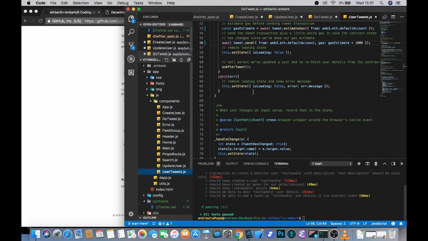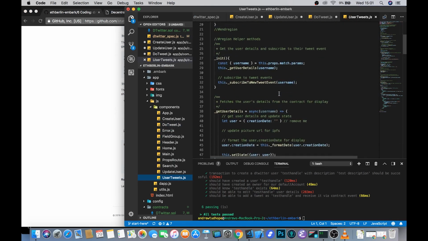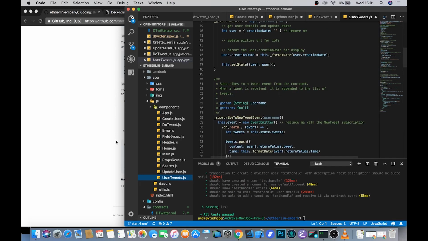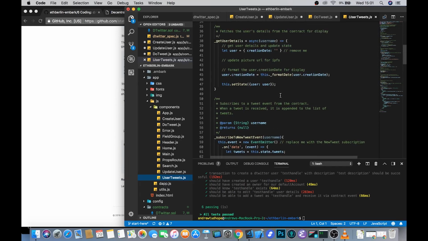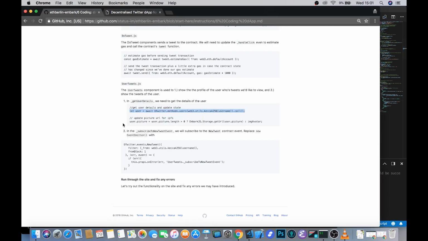If you take a look here. Similar stuff again. This time we've got a little image avatar in there that we're importing, which is quite neat. And what we're looking for in here is the ability to get user details. So the first thing that we're going to do is remove this line. So rather than setting it equal to an empty string, we're going to call our users mapping, pass in the username hash as the key, and just make sure we get it back.